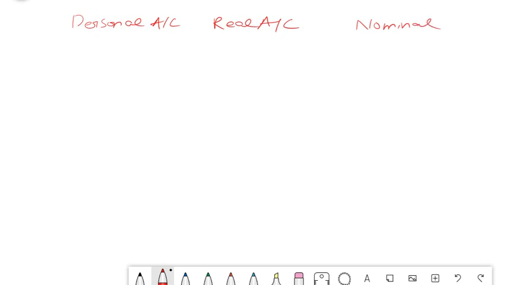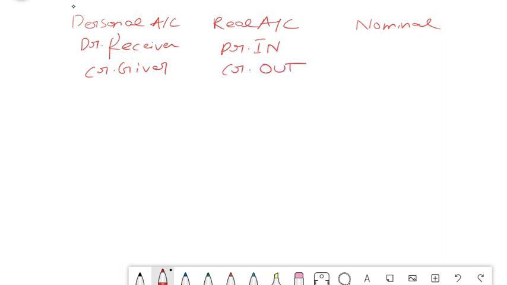So, personal account, as you know: debit the receiver, credit the giver. For real account, what we have seen is debit what comes in, credit what goes out. And for nominal, debit all expenses, credit all income. Okay, this is what we have seen in your rules of accountancy.